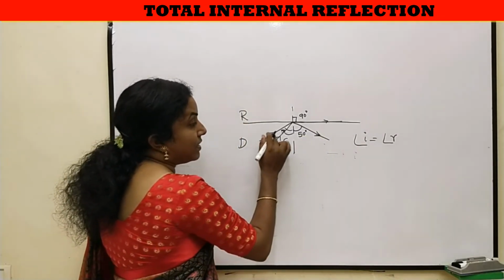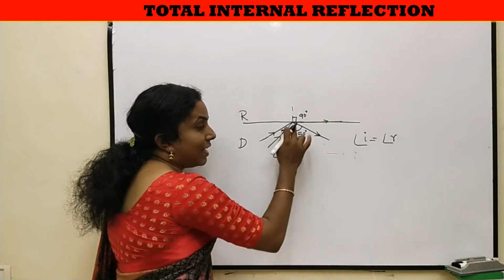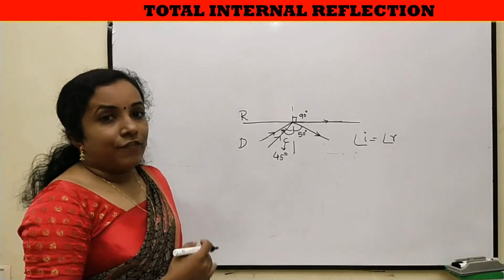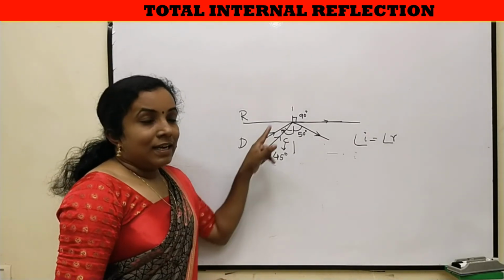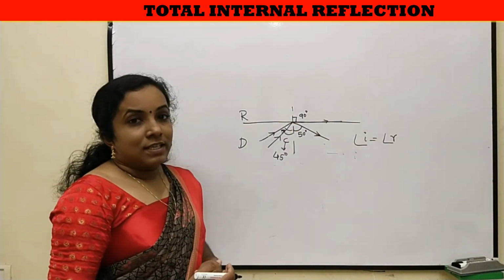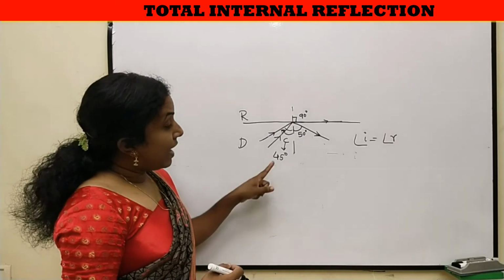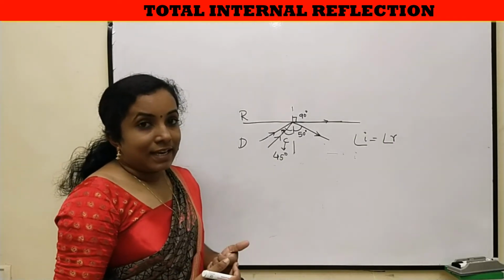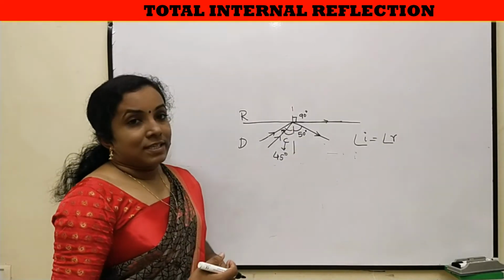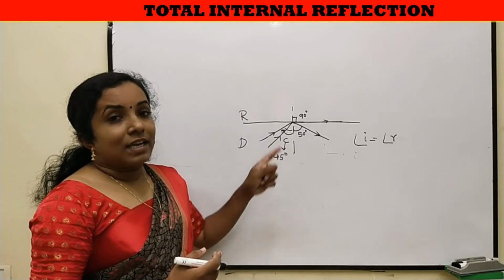Since the angle of incidence is 50 degrees, the angle of reflection is 50 degrees. If it is 55 degrees, then the angle of reflection will be 55 degrees. That means up to the critical angle, the ray refracts when it travels from denser to rarer medium, and if the angle of incidence is greater than the critical angle, the ray reflects. In such cases, the total ray reflects back.